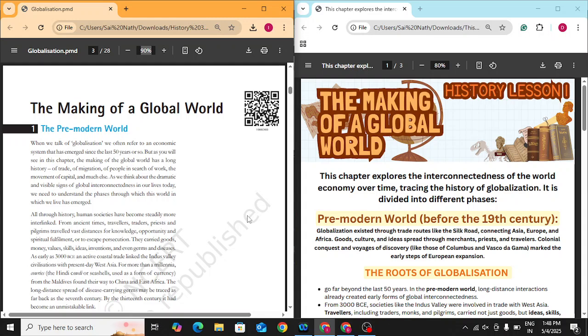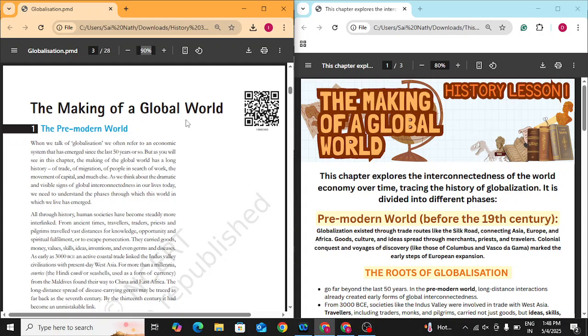Okay. So, the making of a global world. You have heard of the word globalization, right? But how did this globalization come into being? Today we say the world is a global village. But how did this global village come into being? We'll be tracing the histories of globalization in this chapter.